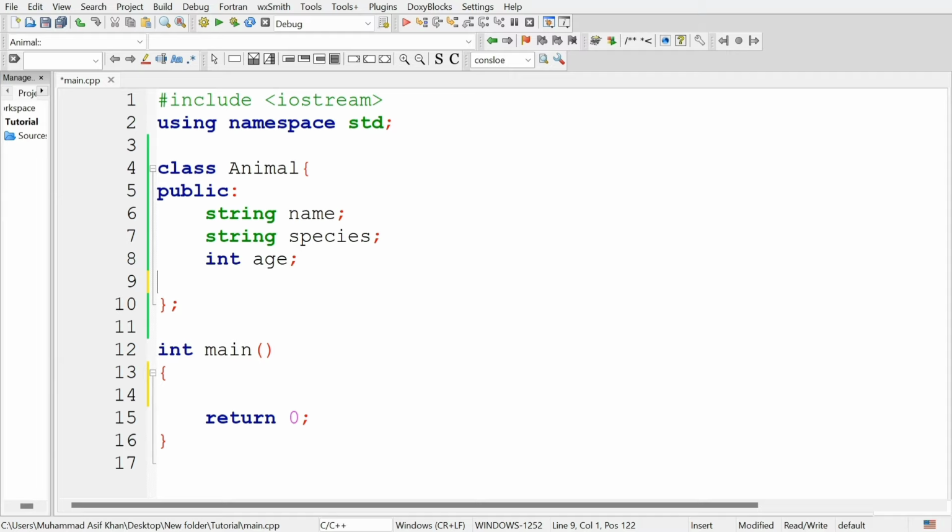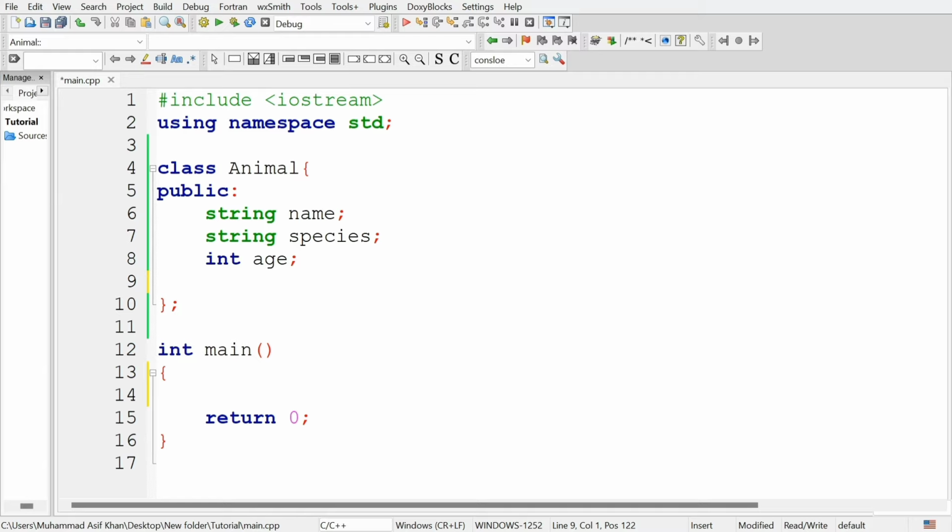So let's repeat. A getter is a method to retrieve the value of a private member of a class, and a setter is a method to modify the value of a private member of a class. So anytime we need to assign or set a value to the private member of a class, we will call the setter method, and anytime we need to get the value of a private member of a class, we will call the getter method. Let's create getters and setters methods for this simple animal class.